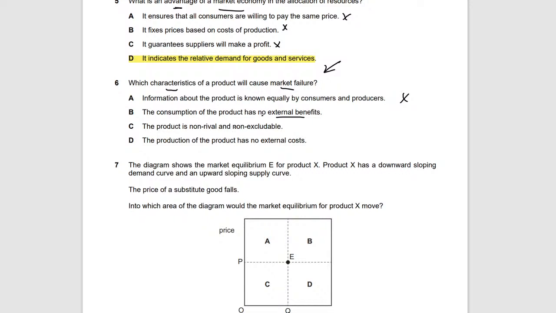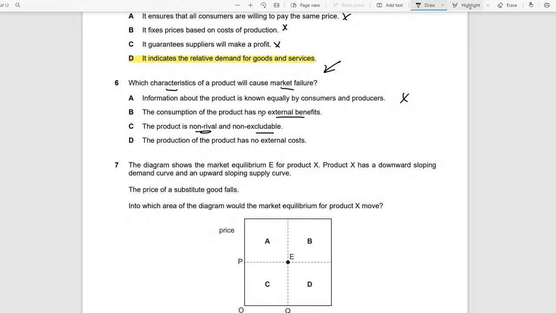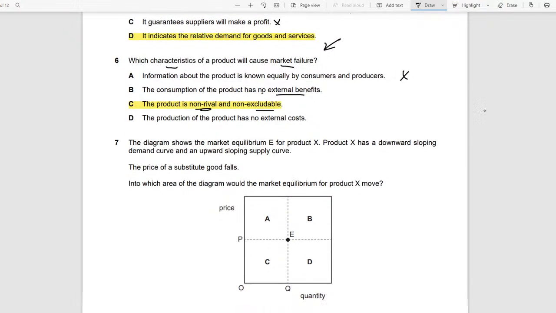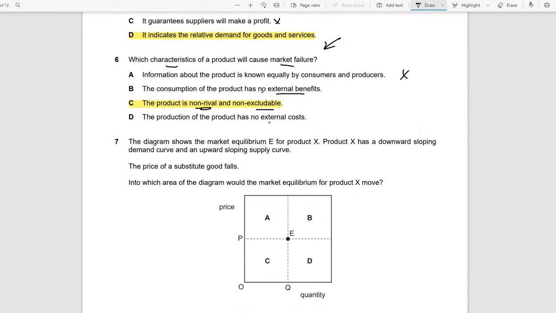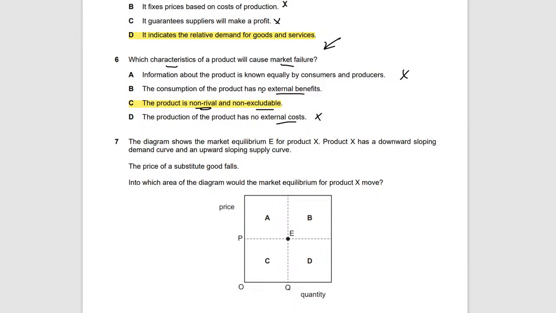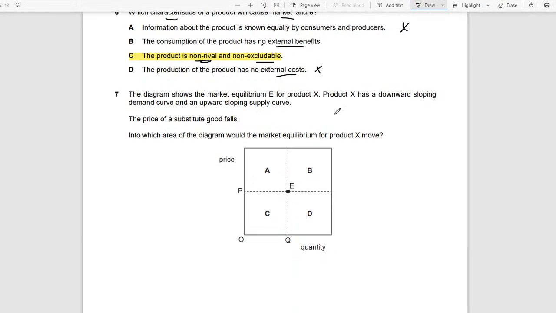The product is non-rival and non-excludable. Yeah, non-rival, non-excludable. That's the answer. So take the highlighter, and the product is non-rival, non-excludable, meaning it has no competition. The production of the product has no external cost. Yeah, this doesn't really matter. If it had external costs, then maybe that's market failure. Okay. Number seven says the